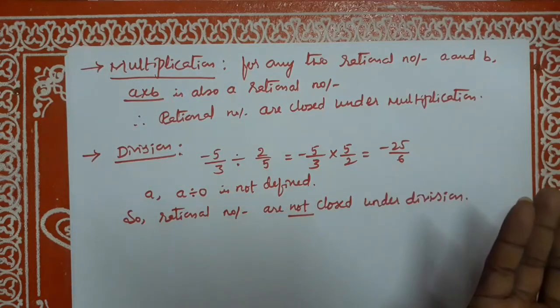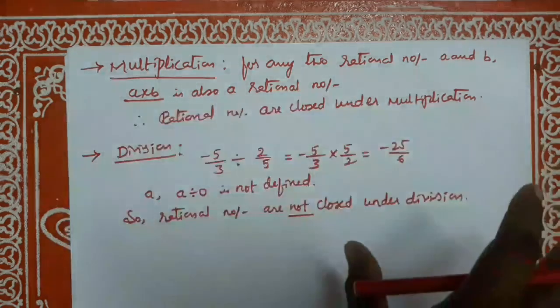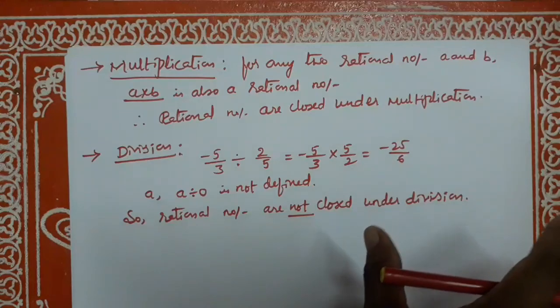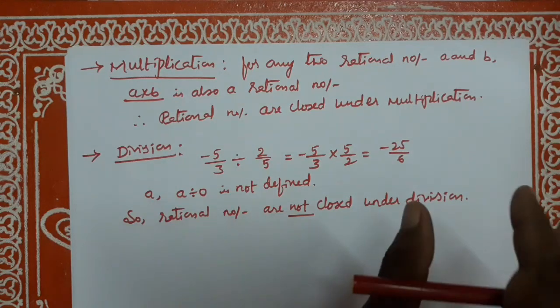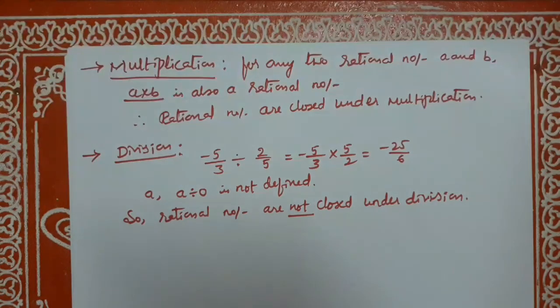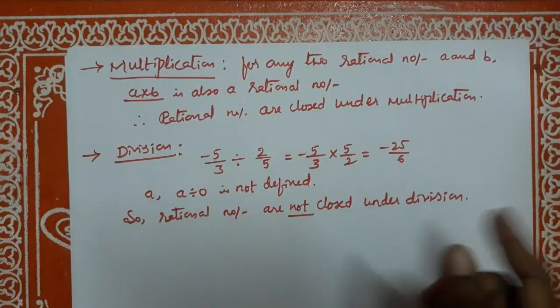See, however, if we exclude 0, then the collection of all other rational numbers is closed under division. Okay, note this point. Okay, dear students, in the next class I will discuss the commutative property.